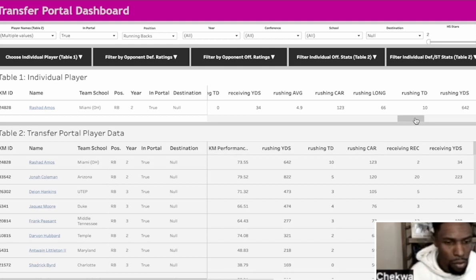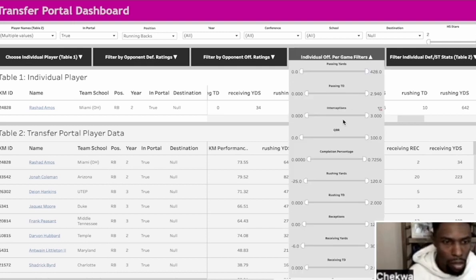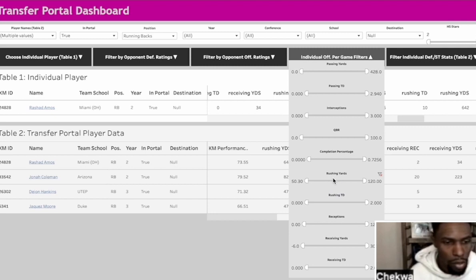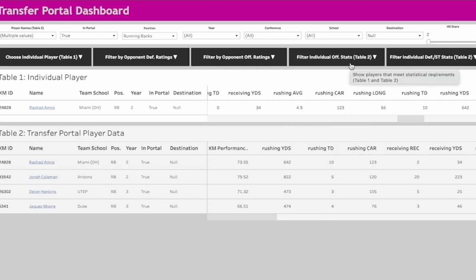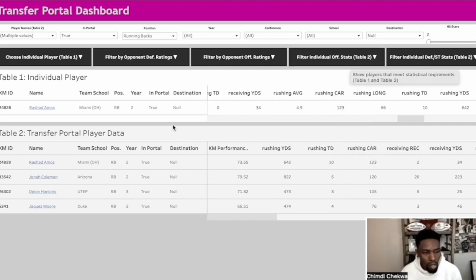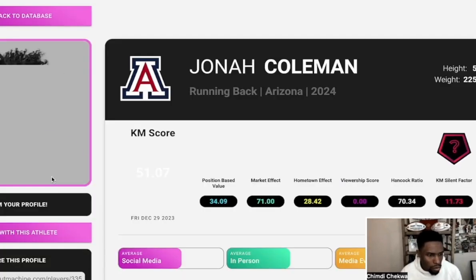Let's remove everyone who's had less than 50 plus rushing yards a game. So let's sort by those who've had 50 plus rushing yards per game to see the level of production. Have all of the running backs in the portal who have run for at least 50 yards per game. So let's click on one of them. Look at Jonah Coleman out of Arizona.